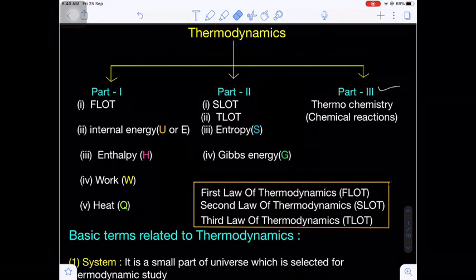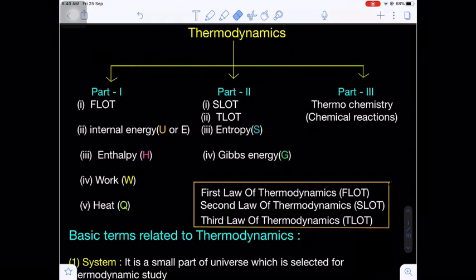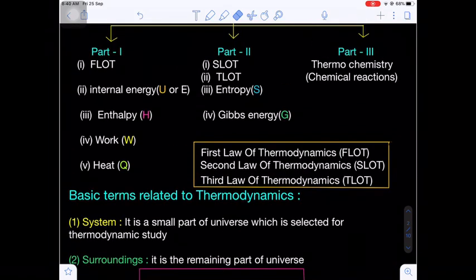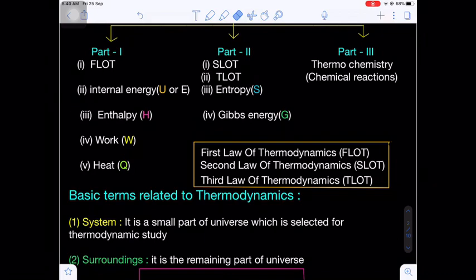And one more part we have, that is called thermochemistry, which is related to chemical reactions. During the course of a chemical reaction, the energy changes occurring are dealt with in chemical thermodynamics. It is nothing but thermochemistry. In part 1 and part 2 we deal only with physical phenomena and physical processes, whereas in part 3 we will discuss chemical reactions.